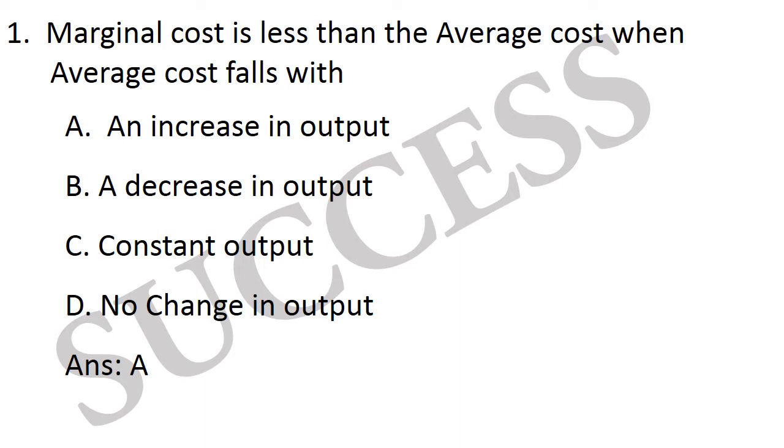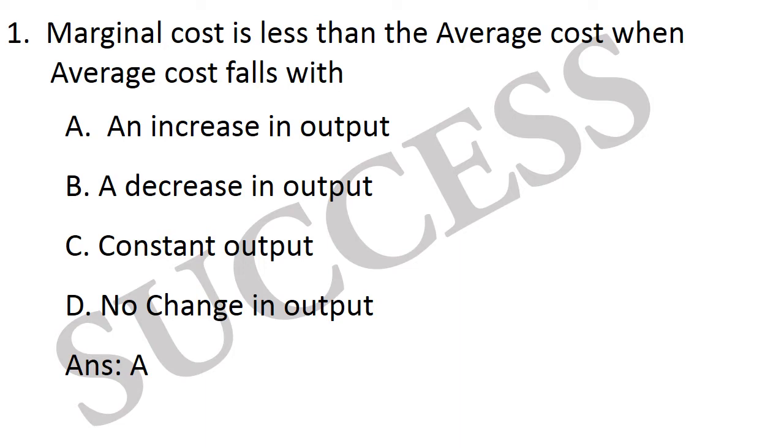Average cost is the total cost divided by the number of units of a good produced. Marginal cost is the cost of producing one more unit of a good. Average cost is average total cost.